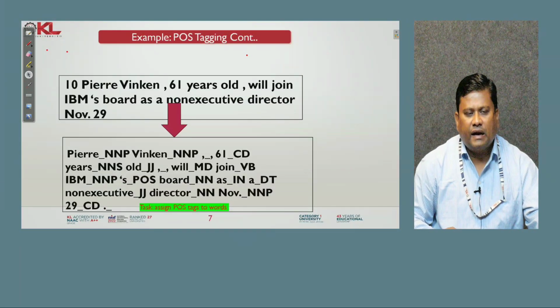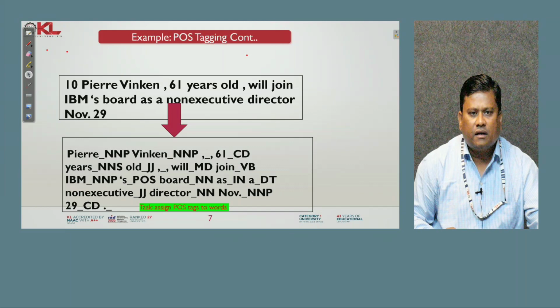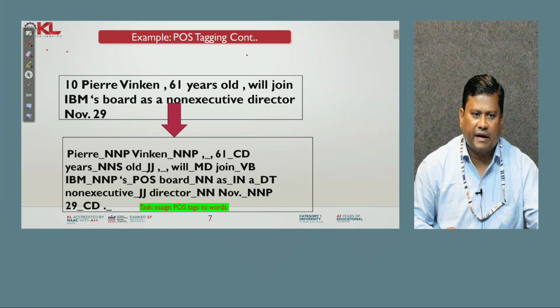Another example: Pierre Vinken, 61 years old, will join IBM's board as a non-executive director November 29. Pierre is NNP, Vinken is also NNP, 61 is CD, and years is NNS. So each is assigned a different POS tag.